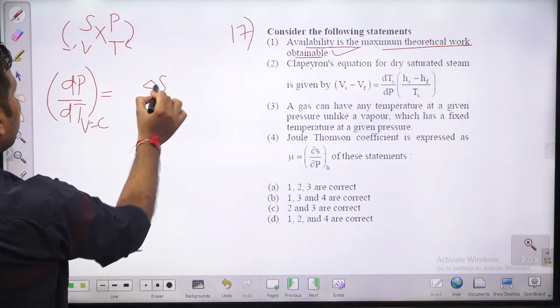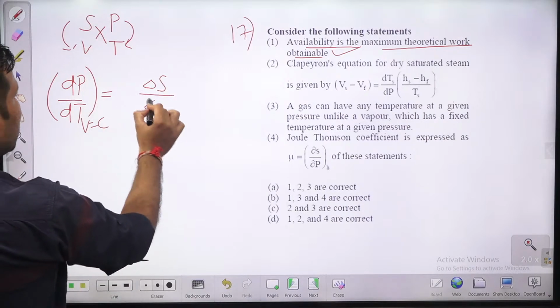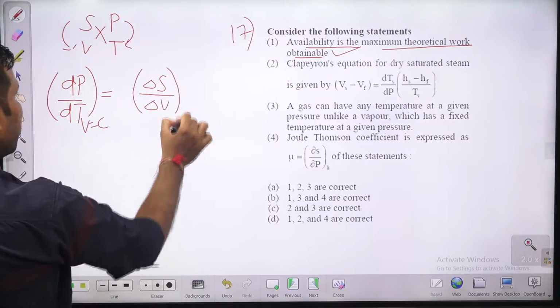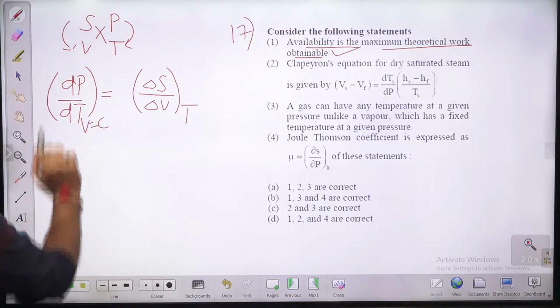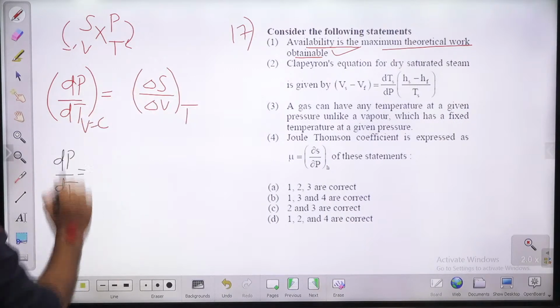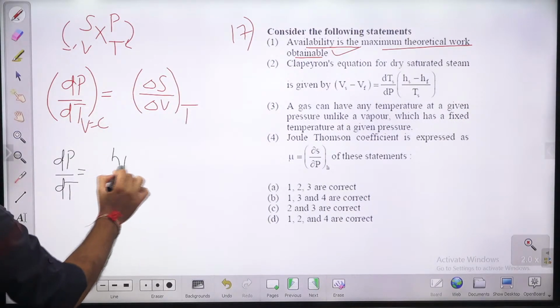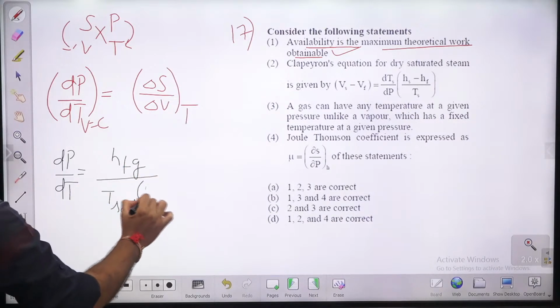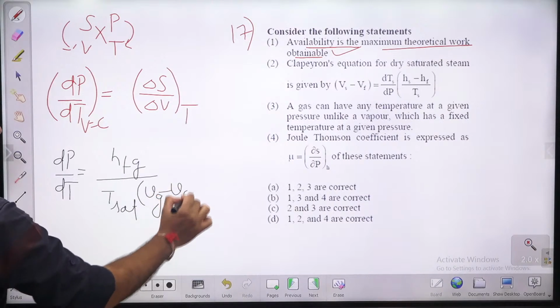Change in entropy divided by change in volume at constant temperature. So during phase change, dP by dT, you can write it as change in entropy, and change in entropy you can write as hfg divided by T saturation into (vg minus vf).